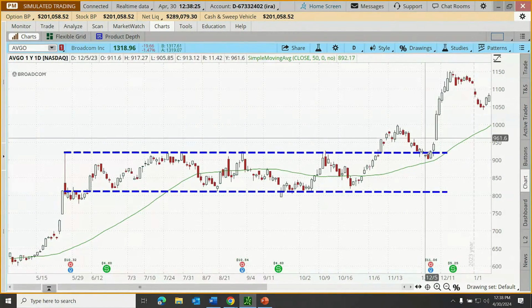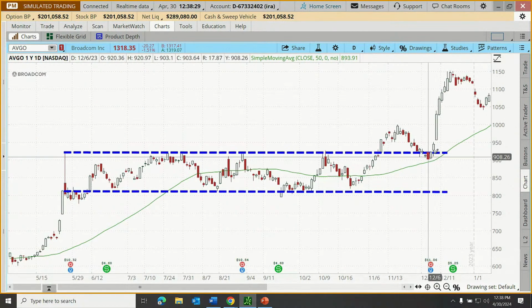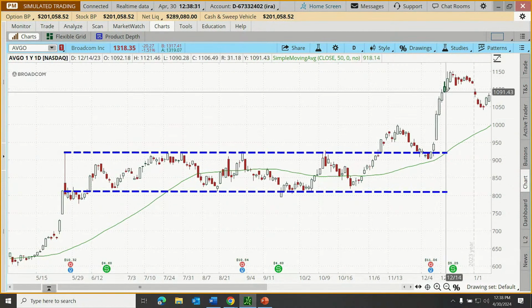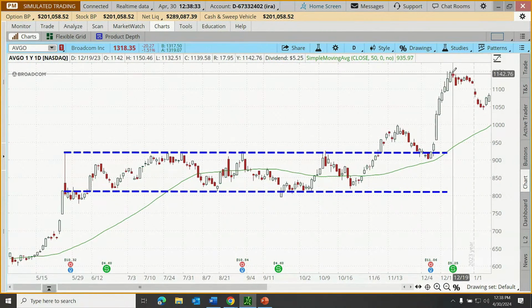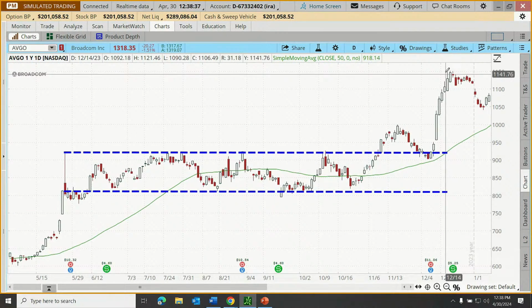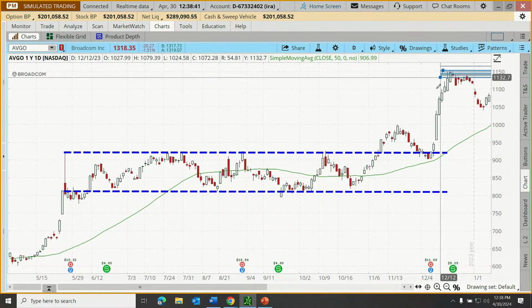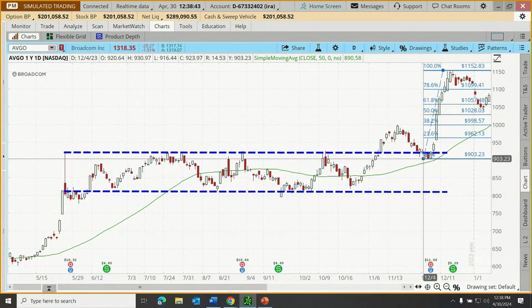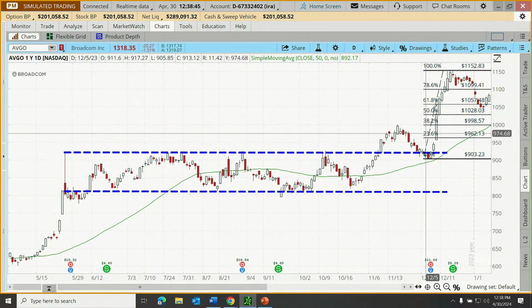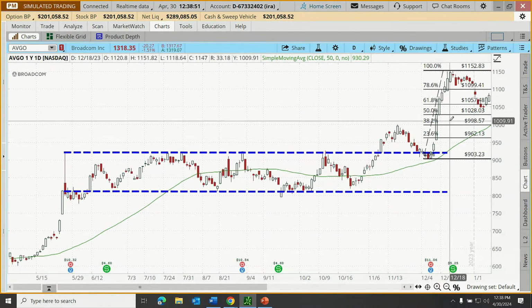But going back here, when we get a strong move in the direction of an established trend, in this case it looks like our trend is higher, a technician may get their Fibonacci, and here's how they draw it on. They'll go to the top of that move, click once, go down to the bottom of that move and click again. And this is going to draw out some lines that are frequently used by Fibonacci traders as potential areas of support and resistance.